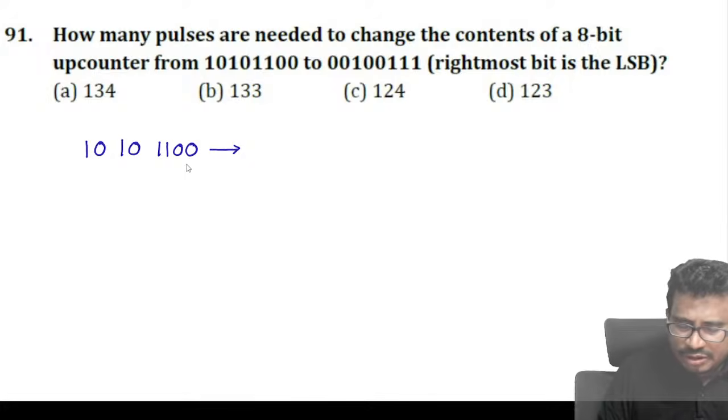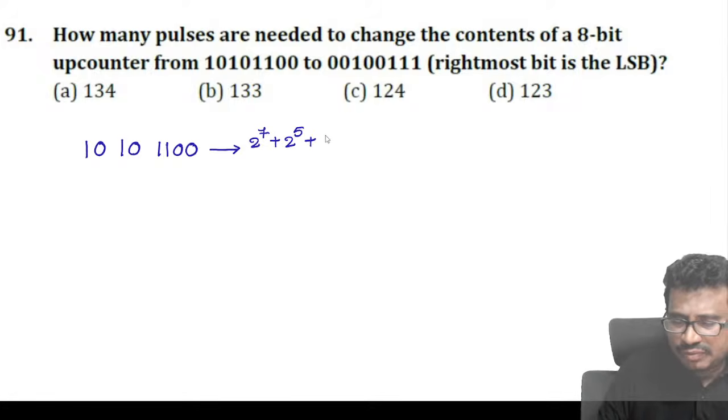So can you tell me this value here? Here 2, 3, 4, 5, 6, 7. So this value is 2 power 7 plus 2 power 5 plus this value 12, we know very well. 2 power 7 means what? 64, 64 into 2 is 128.